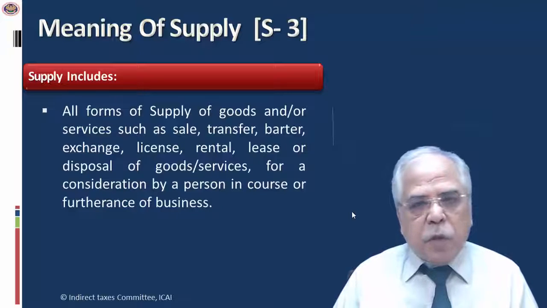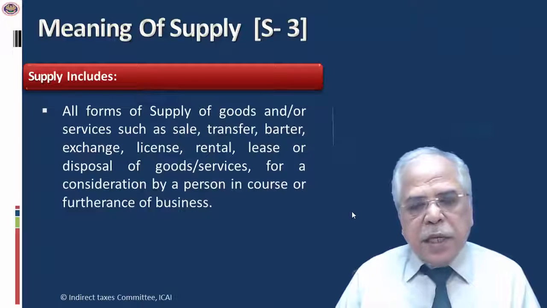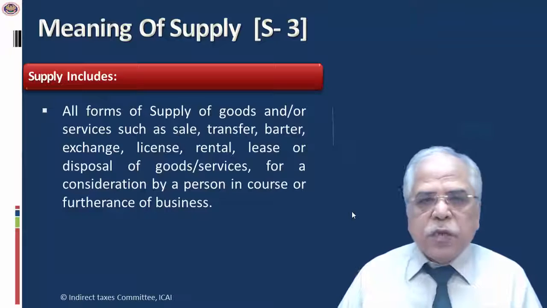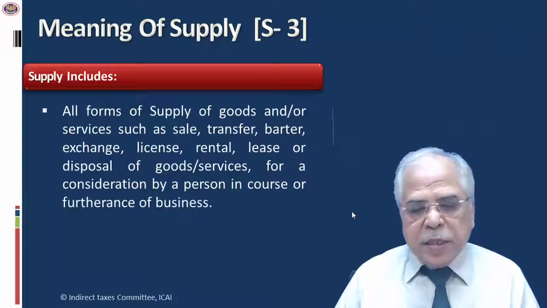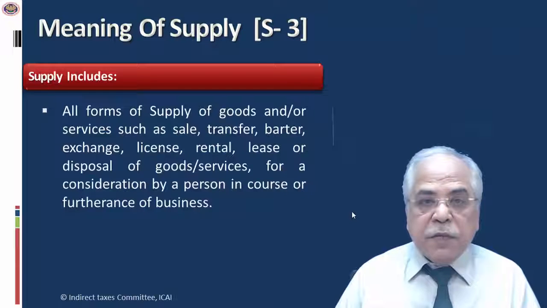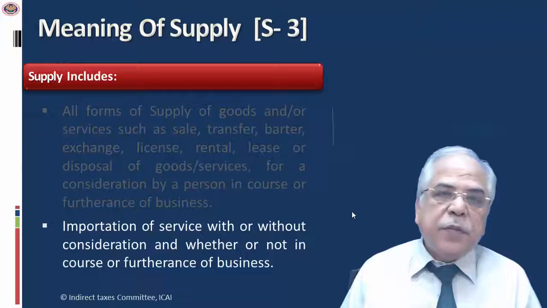The consideration part is common, but there the activity may or may not be in relation to business. Here it has to be in relation to business. So three important things: supply of goods and services, by way of sale, gift, etc., then there has to be a consideration, and it has to be in the furtherance of business. That is really important to understand.